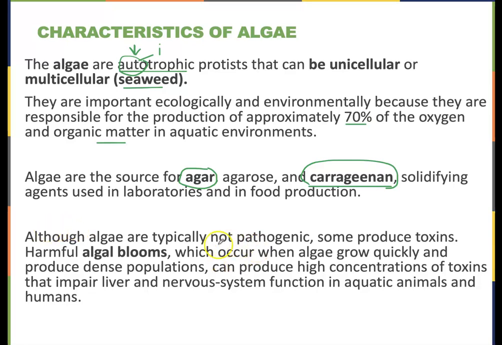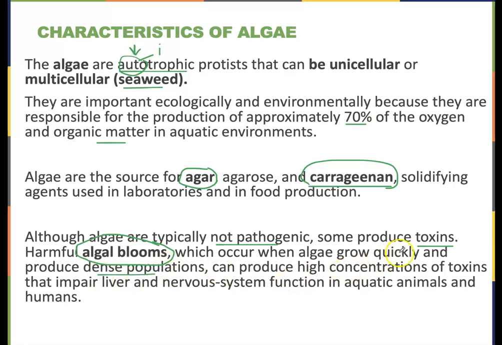Algae are not typically pathogenic, right? We're not really going to talk a lot about algae in this semester, but some of them do produce toxins. And the one that we're going to cover here is going to be especially harmful in algal blooms. A bloom is when algae overgrow, or they grow to a very significant population size, and they become very, very dense.